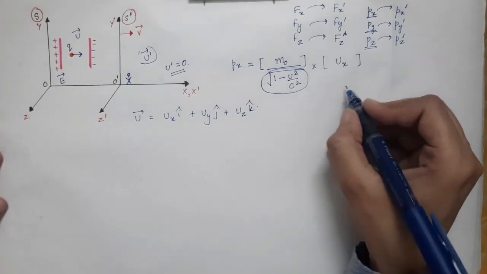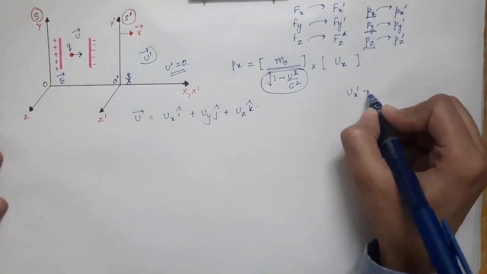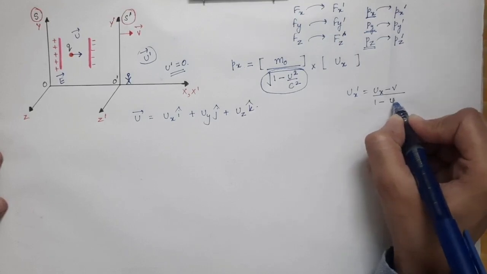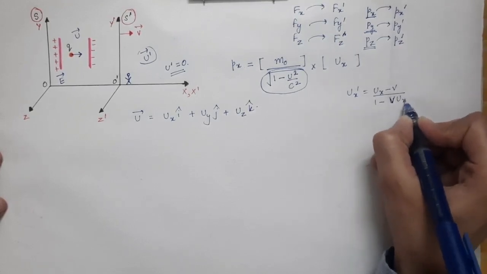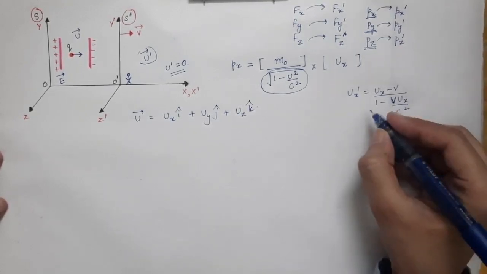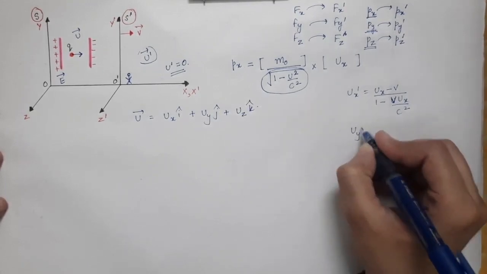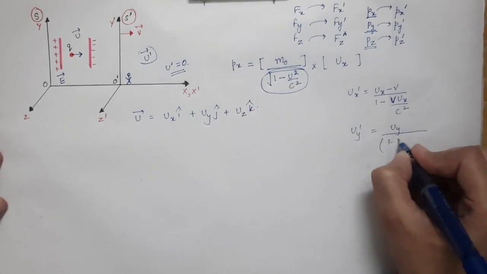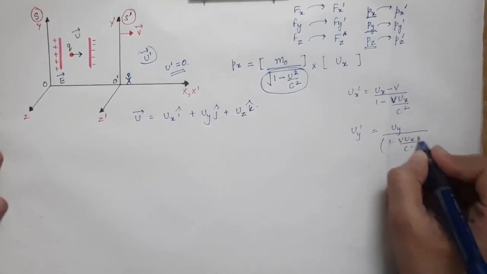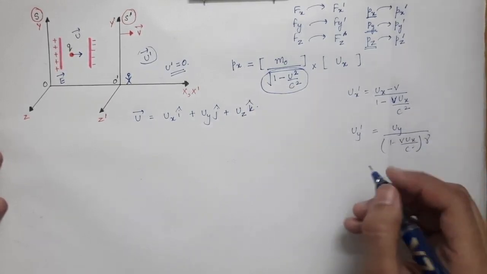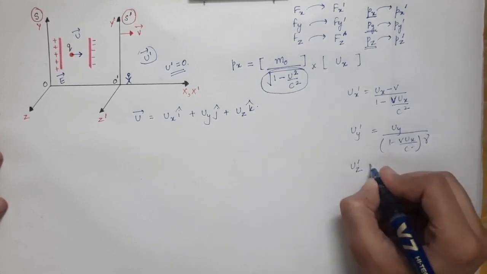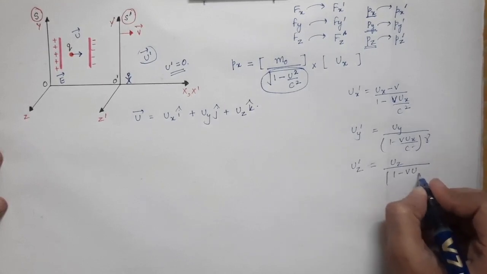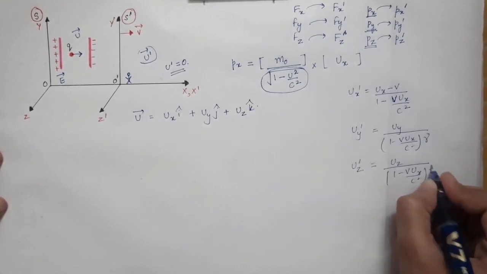There we derived ux prime is equal to ux minus v over 1 minus v ux by c square. The second was uy prime is equal to uy divided by 1 minus v ux by c square times gamma, and the last one was uz prime is equal to uz divided by 1 minus v ux by c square times gamma.